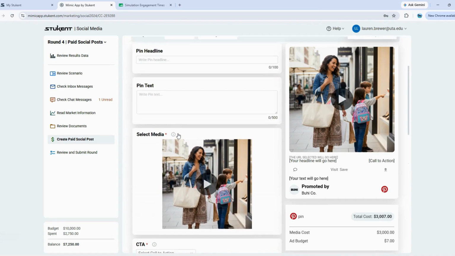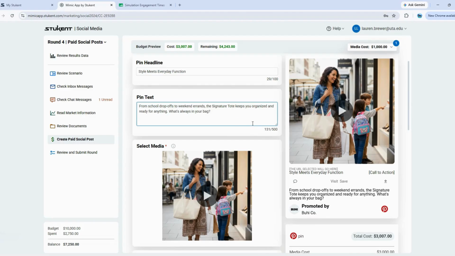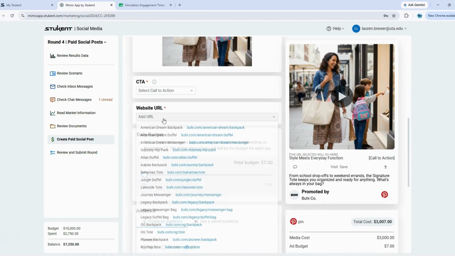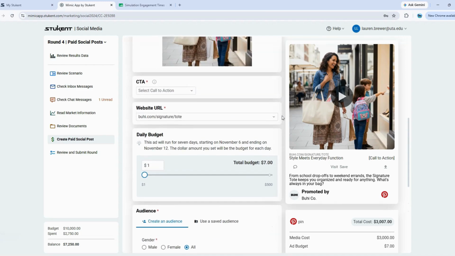So I've got my visual here. I can go up to my headline, and I have style meets everyday function. Then I need my caption. Here I have from school drop-offs to weekend errands, the signature tote keeps you organized and ready for anything. What's always in your bag? Since I'm mentioning using the signature tote, we can go ahead and select our website URL to match the signature tote. And we need a call to action.